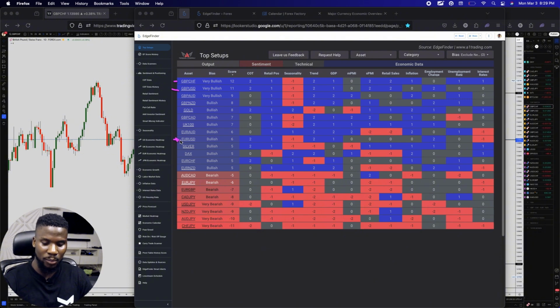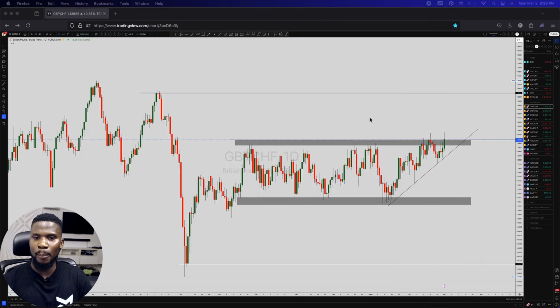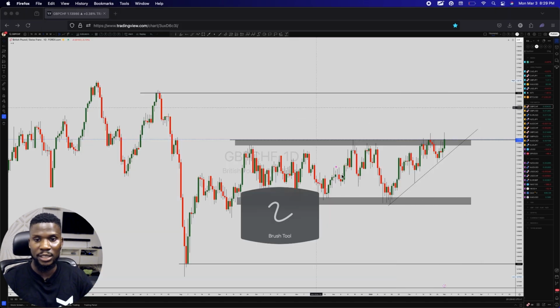These are the three trades I'll be giving you an insight on, and possibly euro CHF as well. So let's jump straight into it. First off, pound CHF right here, you can see this is a recovering instrument.